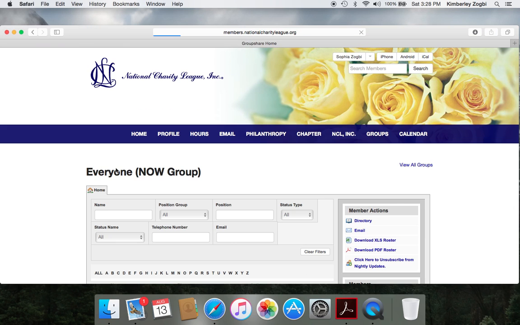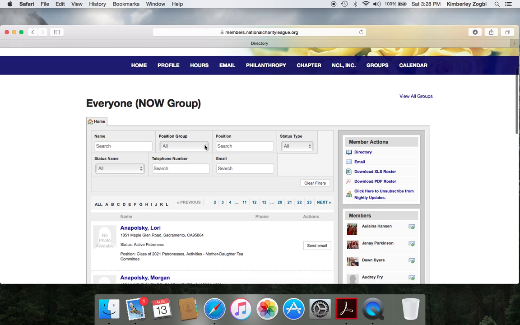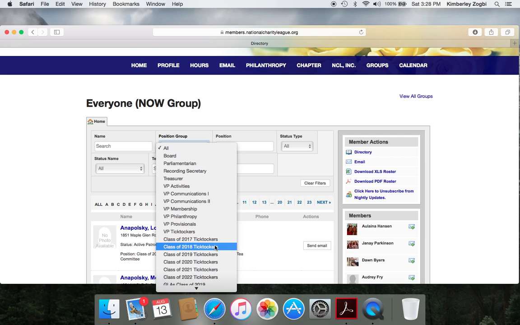So I click on that, and then the position group is where you find that information. So if you're doing TikTokers for 2019, 2018, you can choose whatever group you're looking for, and then it will also have the job description or the job placement for each TikToker in that group. So that should give you everything you need there.